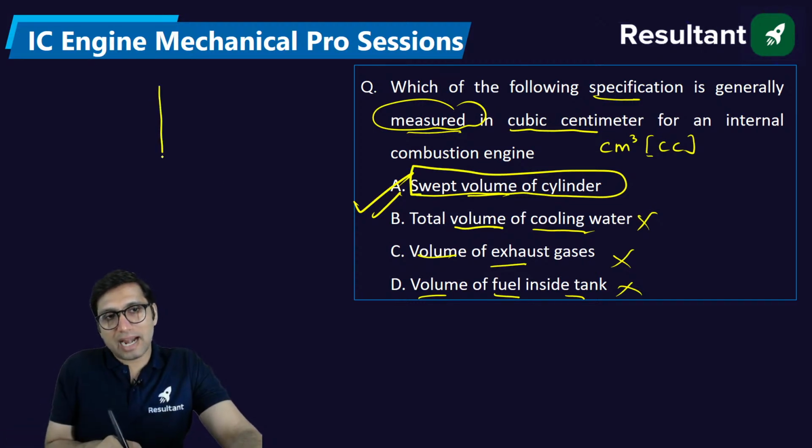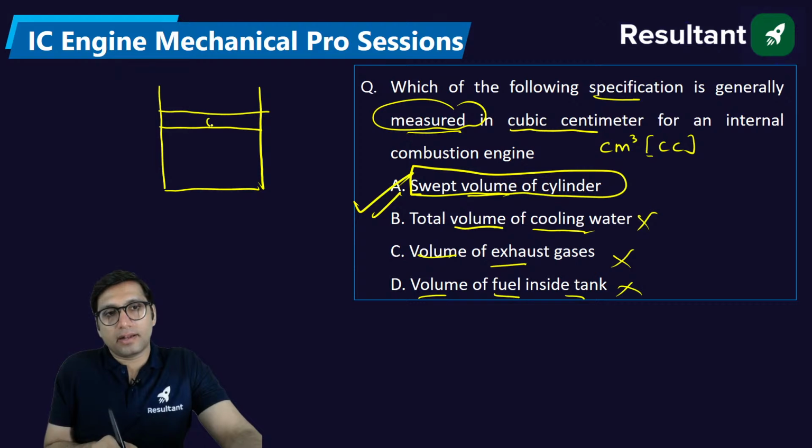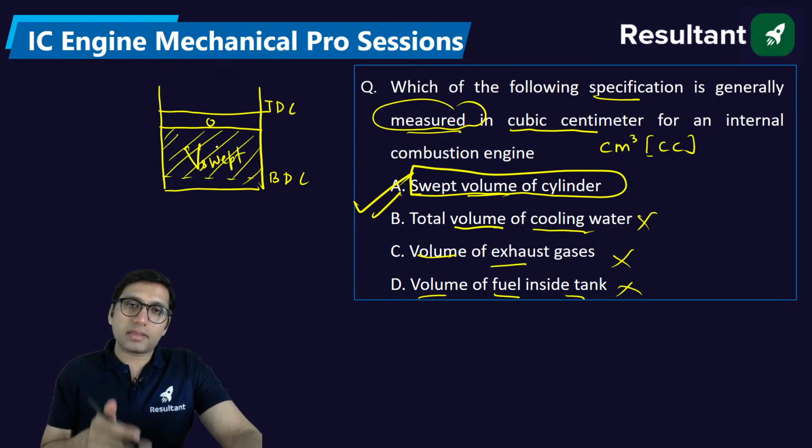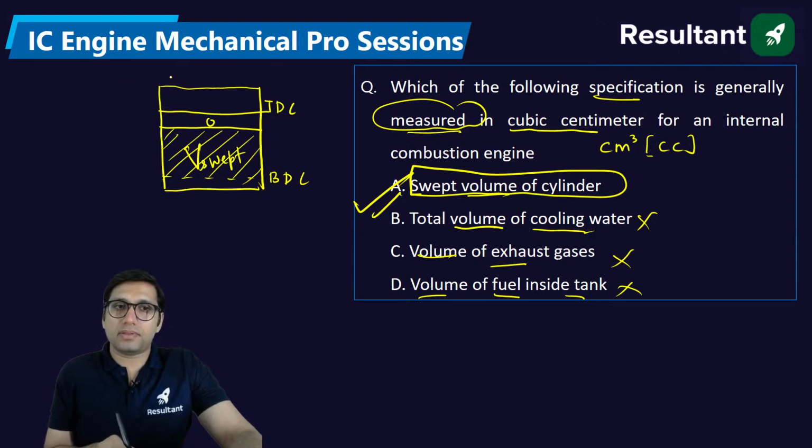Swept volume is the volume of the engine between the piston at top dead center and at bottom dead center. Between these two positions, the piston has a reciprocating motion. The volume covered between these two positions is called swept volume. This is the measurable volume that we actually measure for the piston cylinder.